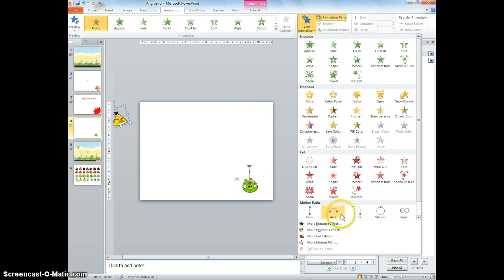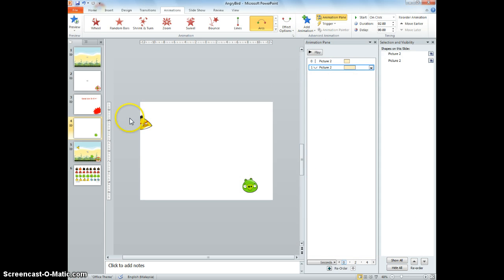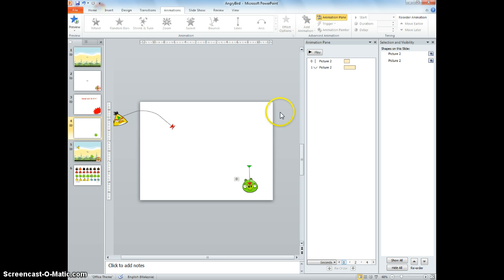I will add an arcs. Okay, so you see this is coming down. I want it to be different, curving down. So rotating it, holding this up, and just making it very curvy. Okay, so it will also be with previous, 1 second perhaps.